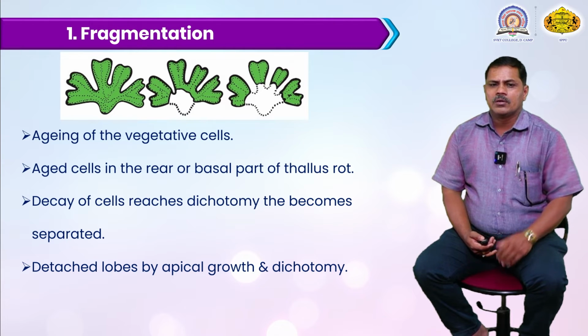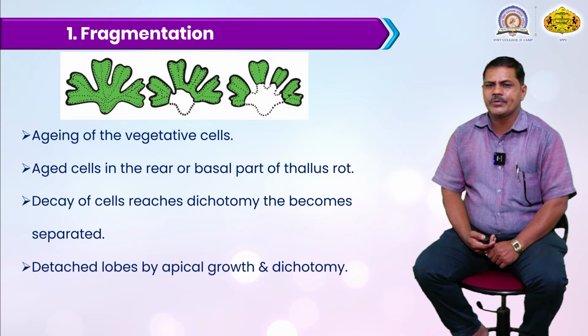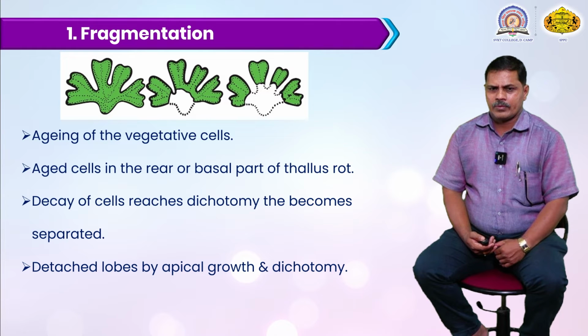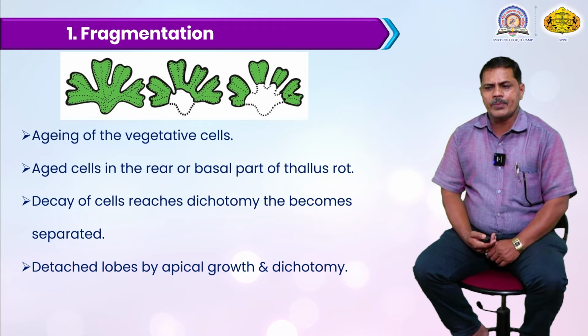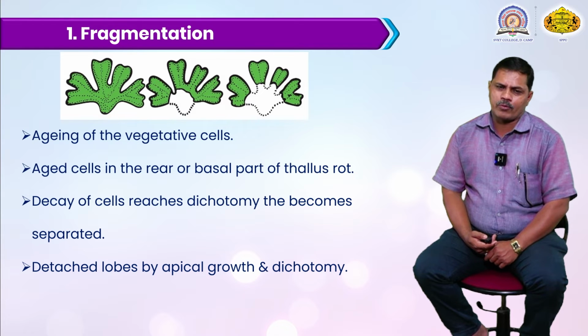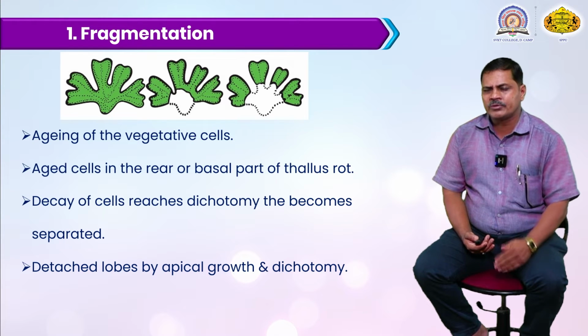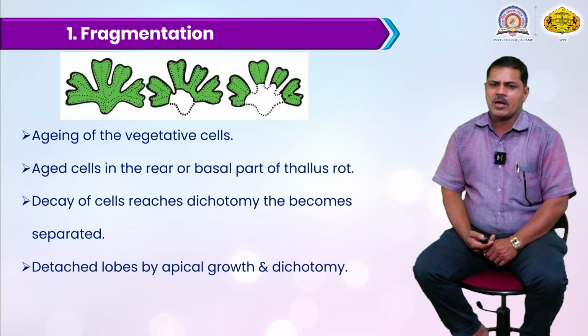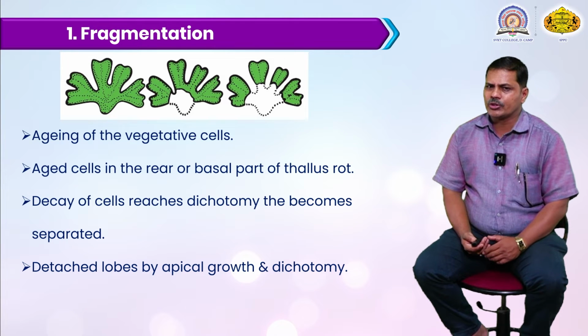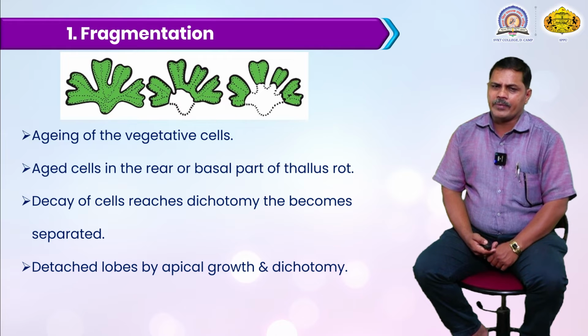Aged cells of Marchantia, here this is the basal part of the thallus. This is rotting, meaning they are destroyed or decaying, and the remaining plant has dichotomous branches. They separate from each other, and after a certain duration these dichotomous branches detach as lobes. At favorable conditions, this detached part with its apical notch develops into a new individual plant.